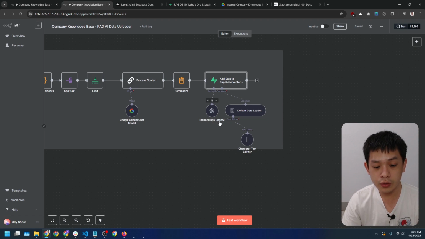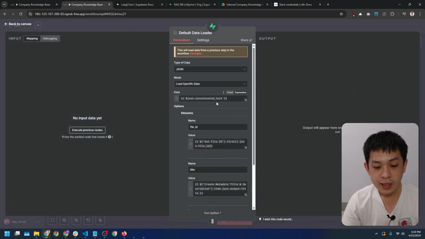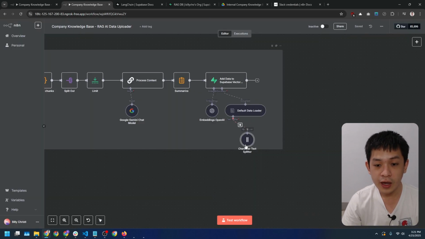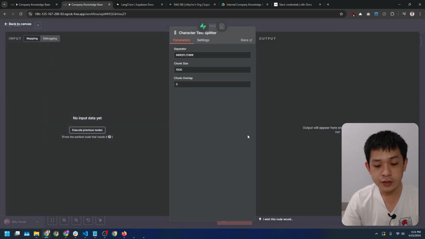After that, we go to the data loader. Here we take all the processed chunks and insert them into Supabase. We also include metadata like file ID, title, and description. This helps our Slack AI agent to understand and reference documents properly. We also have the character text splitter here. The loader also uses the triple hash split triple hash separator to split chunks again using a character text splitter here.